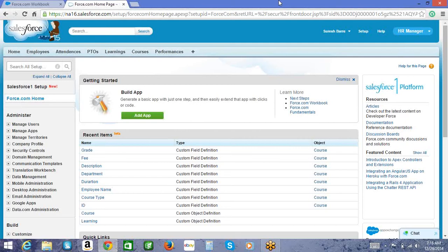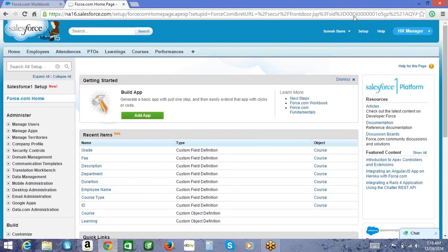Before I get into that framework discussion, I think Praveen also said that he has created a few more tabs or objects. Praveen, you're done with a few more objects in this employee management or HR manager app? Yeah, in mine it's employees, PTOs, learnings, and courses. Okay, 4 of them, right? All right. Anyone else? Anything apart from this that you have designed? No? Okay.